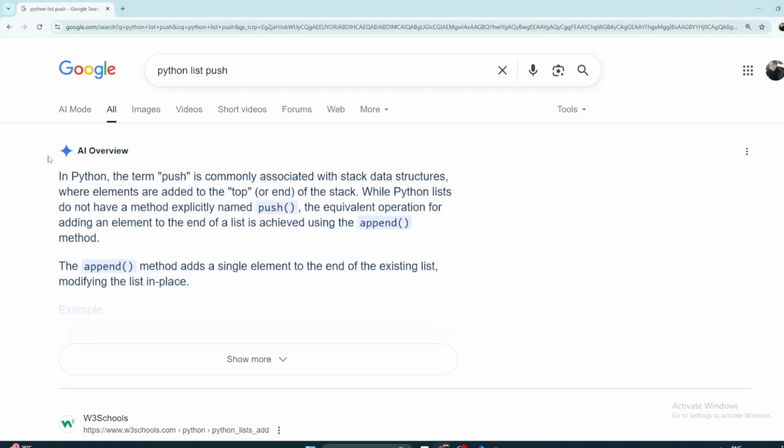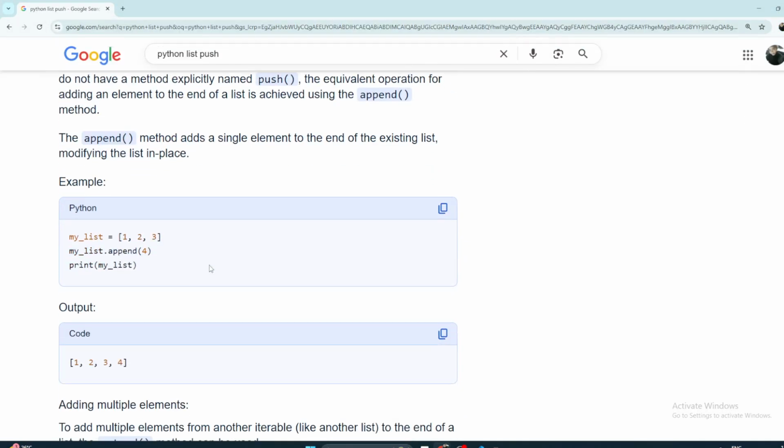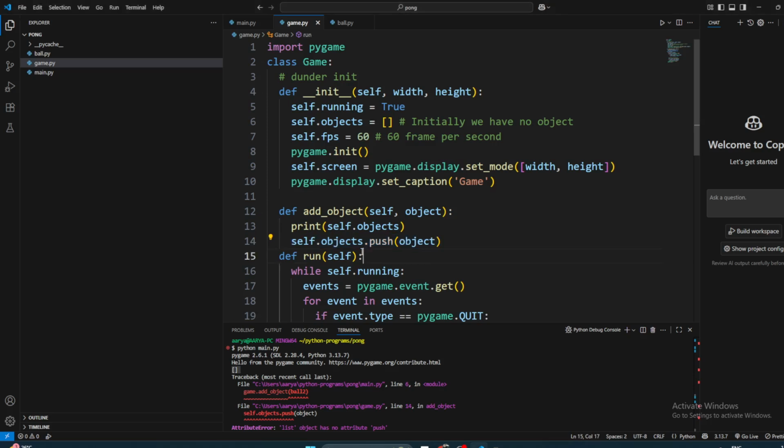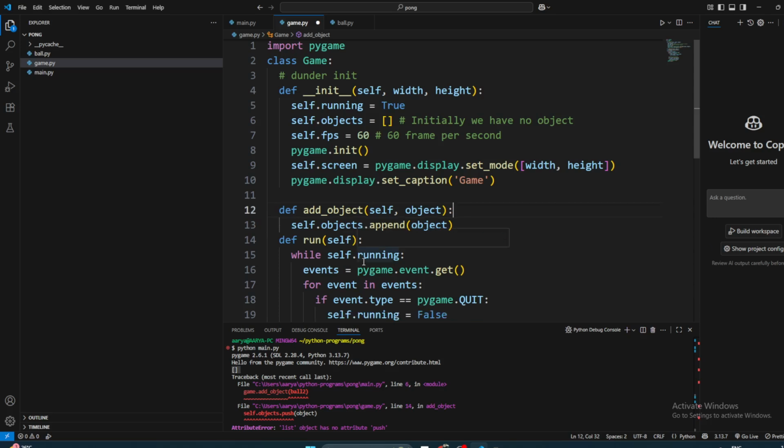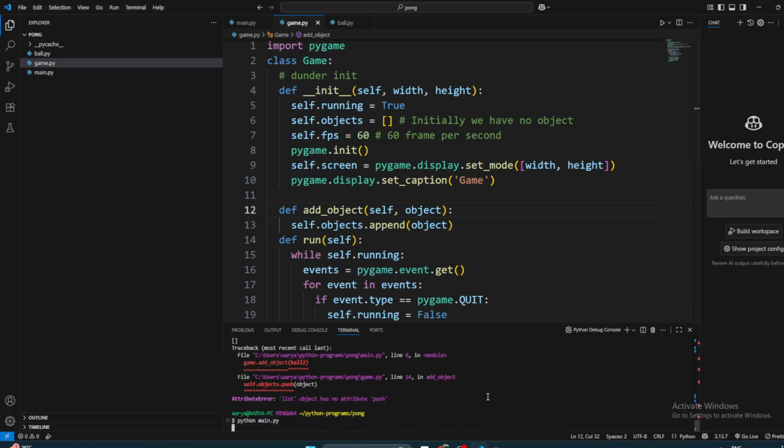Add. I think it's pop, baby. Append. No. Well, I think the push is in JavaScript. We always get confused, right? Because we learn two different languages. We do so many different languages.